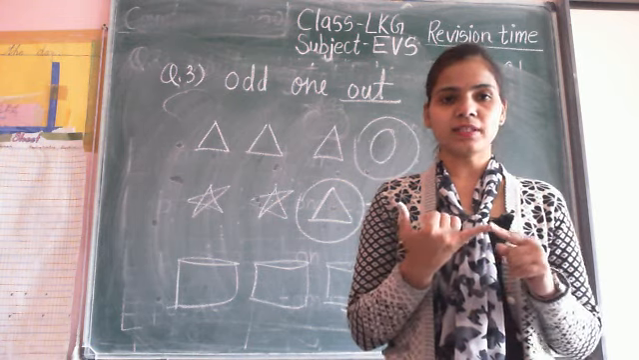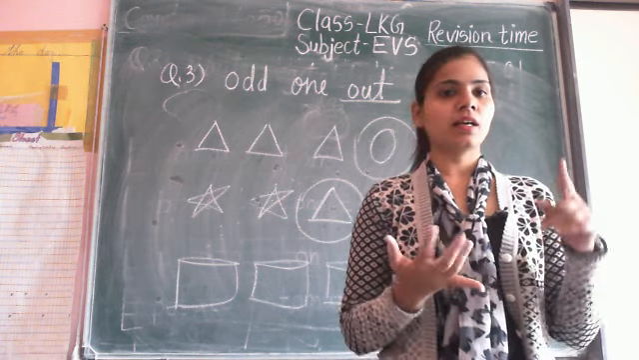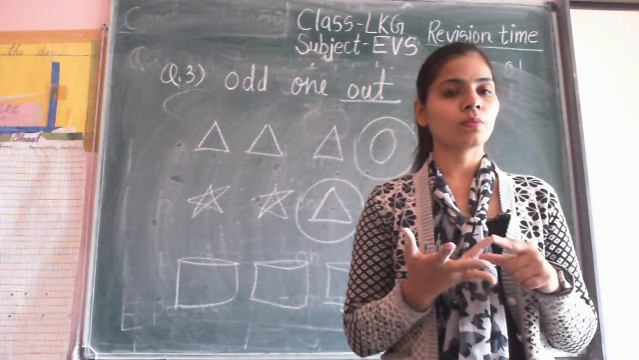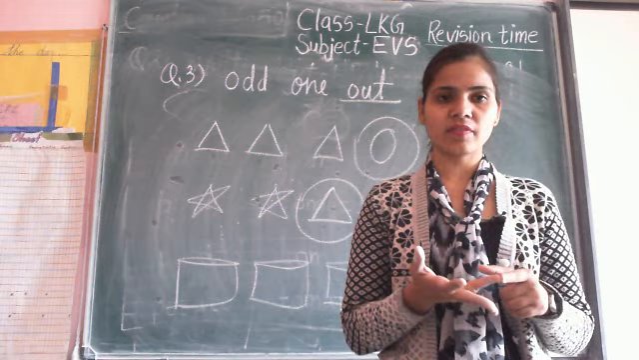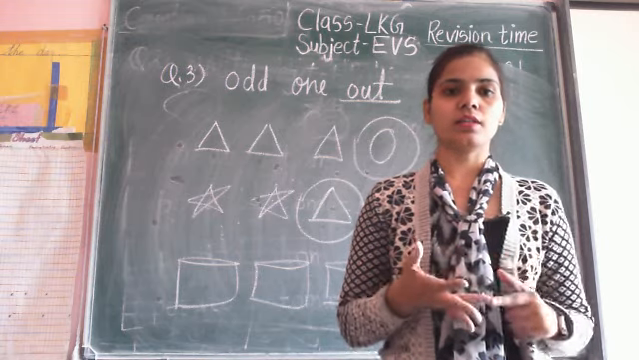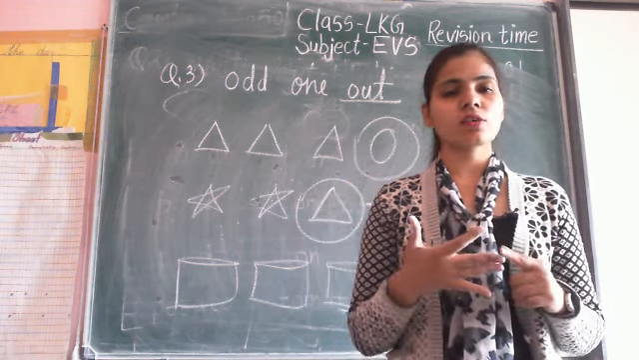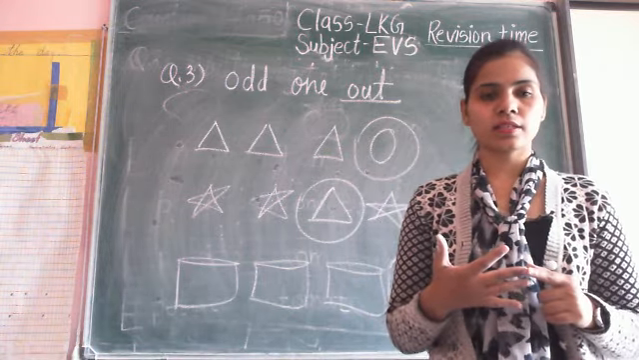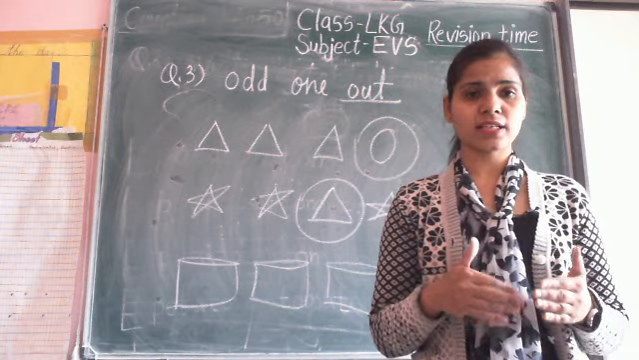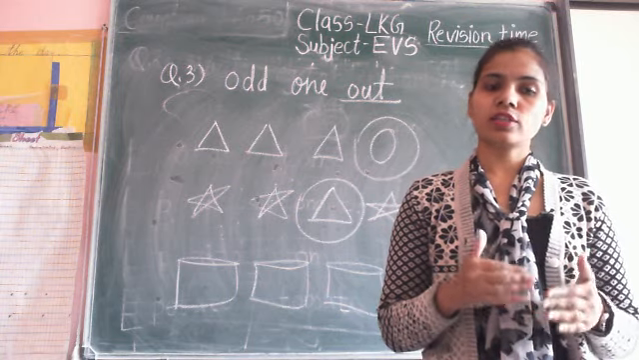yes, complete the spellings, like fill in the blanks. Number 2, yes, vegetables. So you read the vegetable, write the vegetables name and learn also. Then third one is odd one out. So all the 3 questions you have practiced, and your next question will start in your next video.